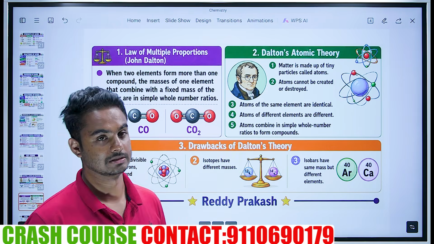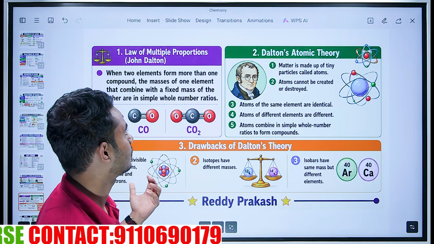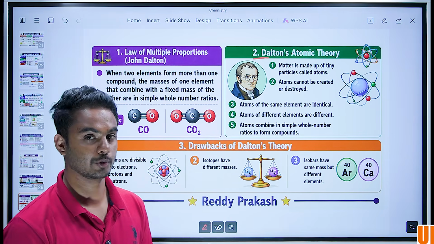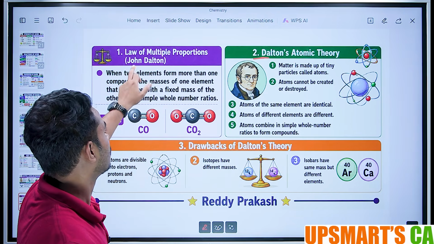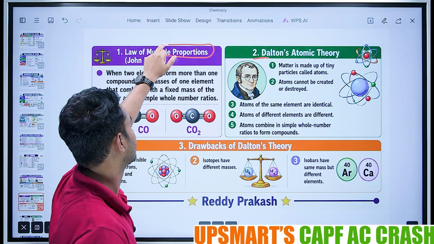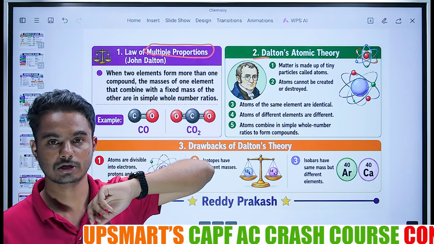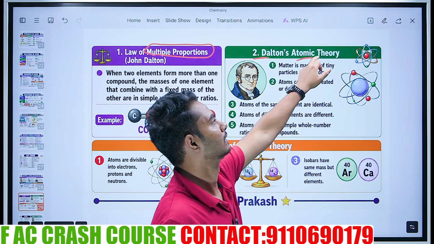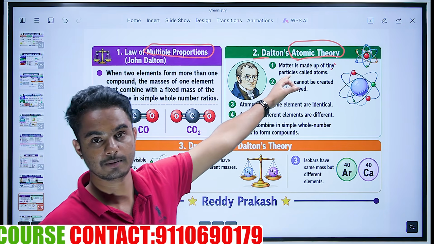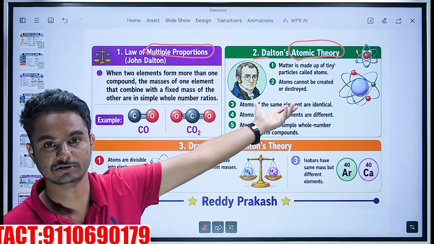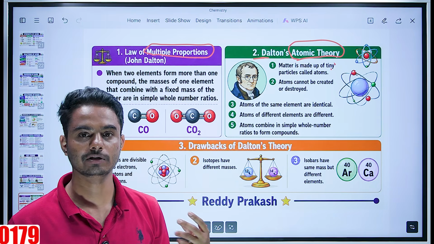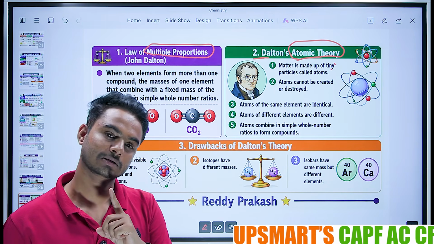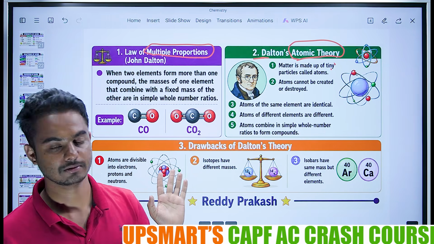The other important theories. Apart from this, the most important obviously is Dalton's theory. Dalton's atomic theory is the most important one. Other theories like the law of multiple proportions were also given by Dalton, but his most important theory is atomic theory. If a question is asked, it will be asked on atomic theory, usually 99% of the time. But we should also be prepared for that 1%, because ultimately only 1% of the students will get through the examination.